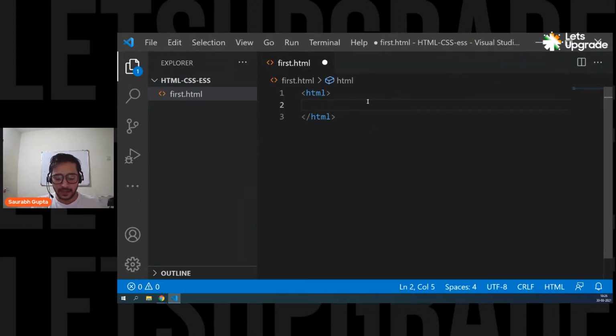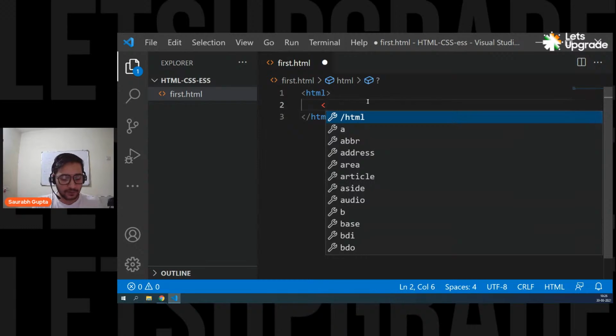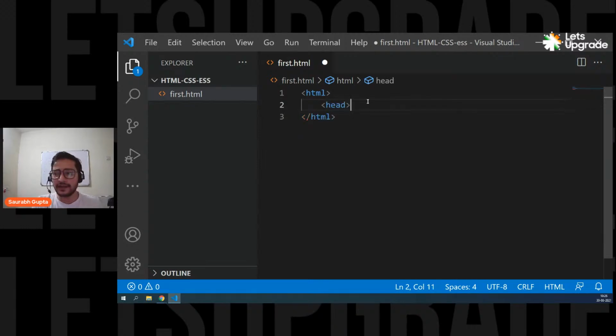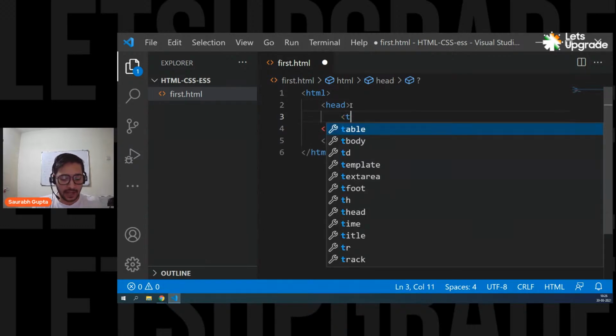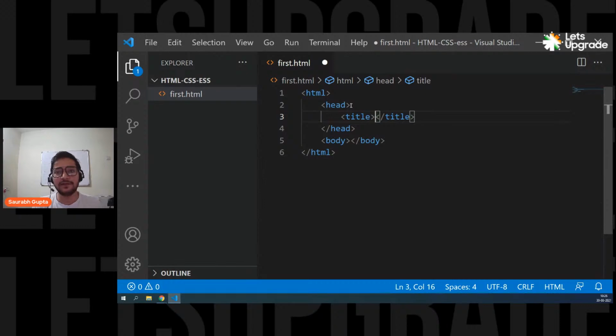So HTML. And inside HTML, you have to put two different tags. Don't worry, you can mug this up. This is always going to be the same. It's never going to change. So head, and after head, you simply put body. Okay, and inside head, you also have something called title, in which you can put any content.